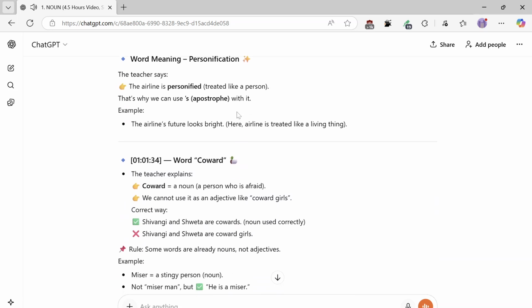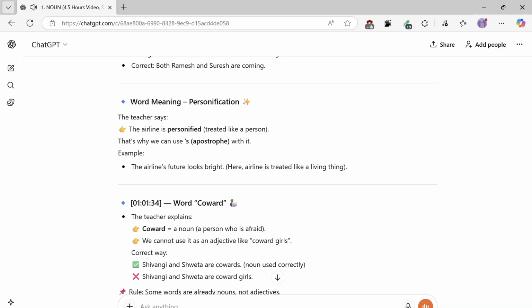Word meaning: personification. The airline is personified, treated like a person. That's why we can use apostrophe-s with it. Example: the airline's future looks bright. Here, airline is treated like a living thing.